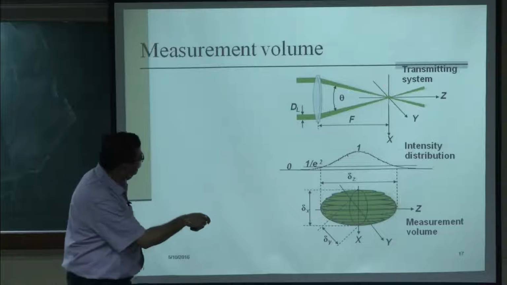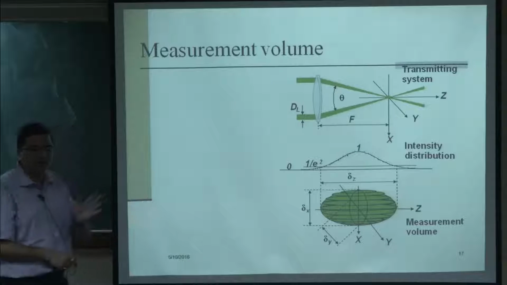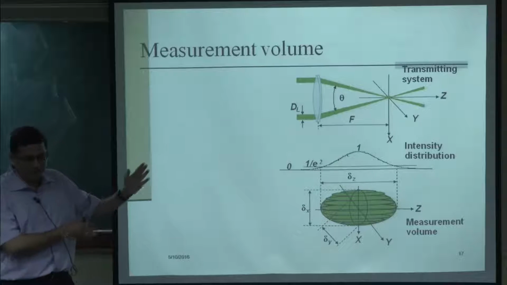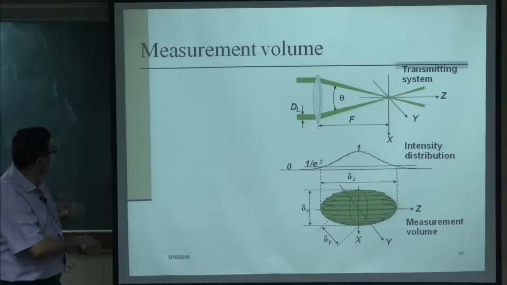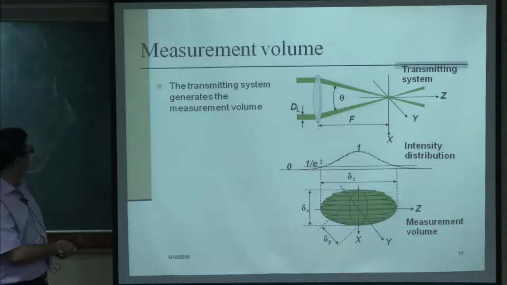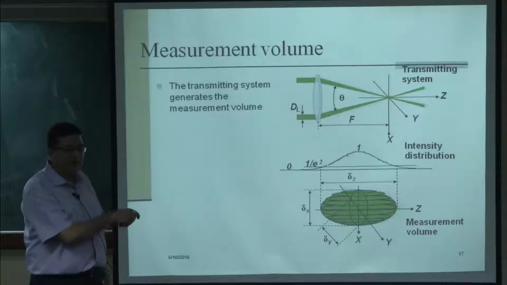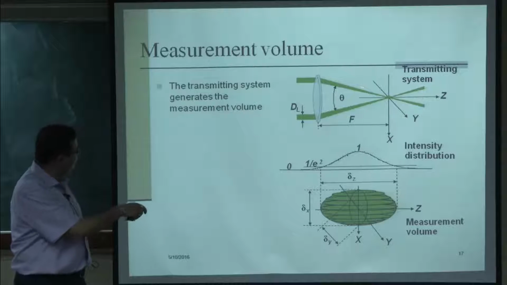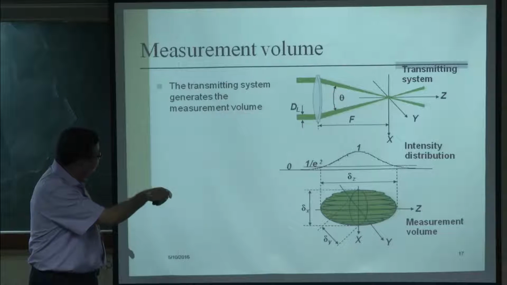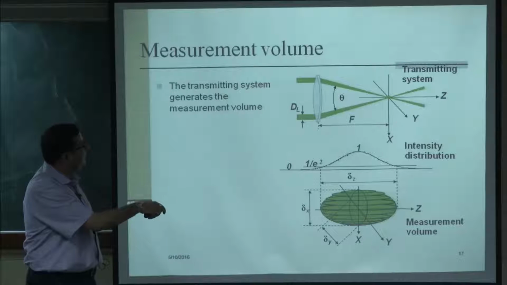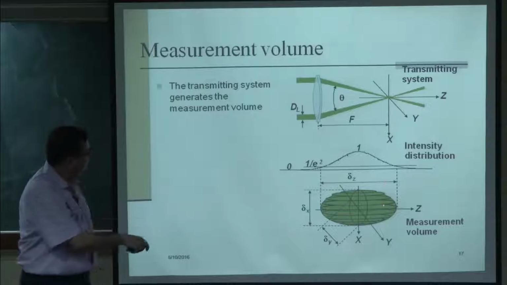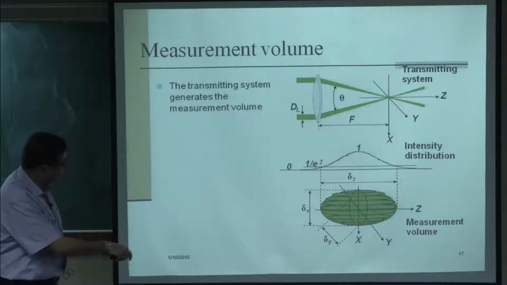So, this is the measurement volume. Now we are going towards the transmitting system. We have talked about the final component of the transmitting system. The transmitting lens generates the measurement volume. This is where the beams are crossing, this angle is known, the focal length is known, this is where the fringe pattern is created, and this is how it looks.